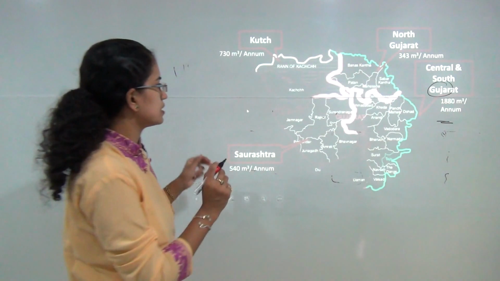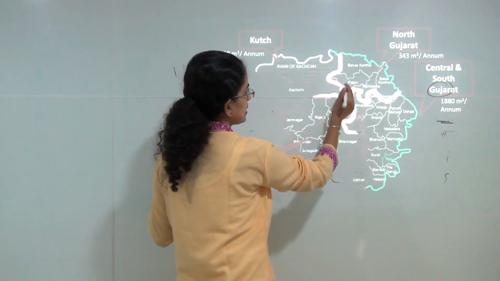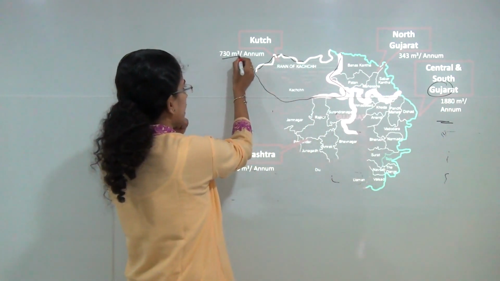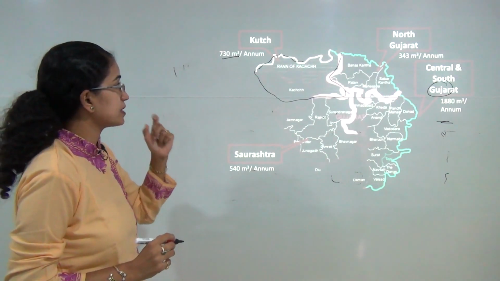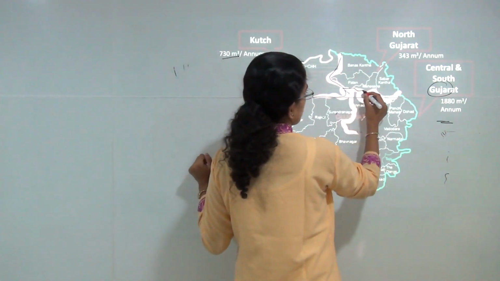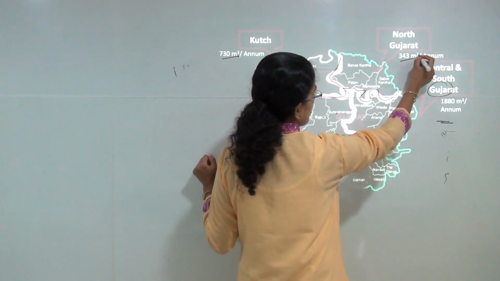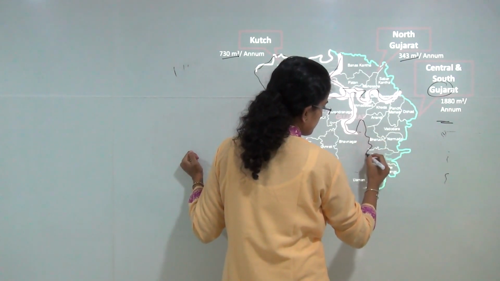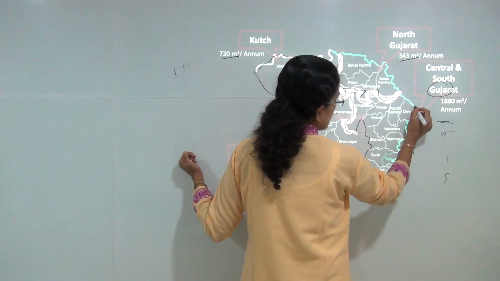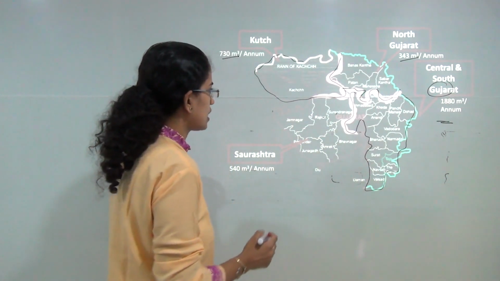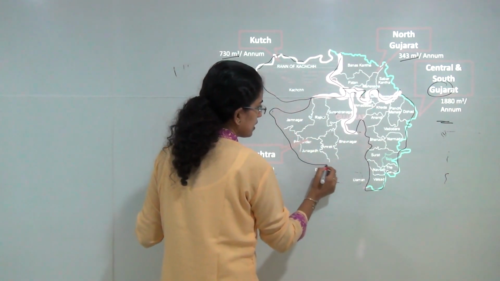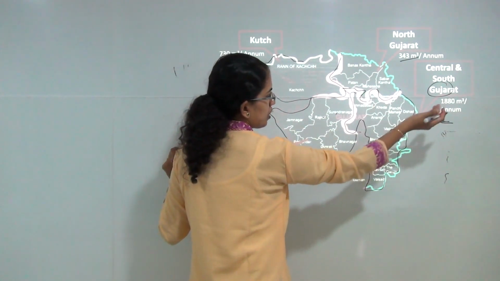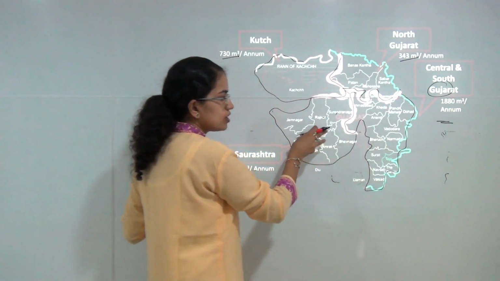So here you can see in this map, you have the lines that are marked. This region shows the region of Kutch with an annual water availability of 730 metric meters per annum. The region of North Gujarat has around 343 metric meters. South and Central Gujarat, with ample water, have 1880 metric meters, and the Saurashtra region, with a very low value, has only 540. So the idea is to divert waters from the Central and South Gujarat region to the Saurashtra region.